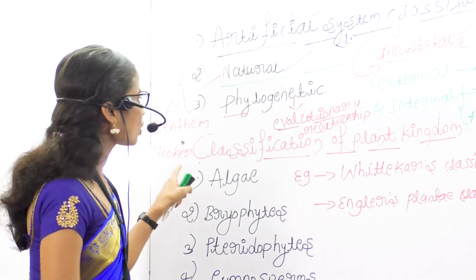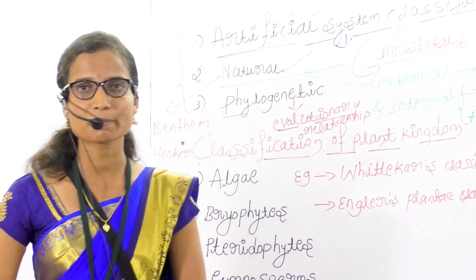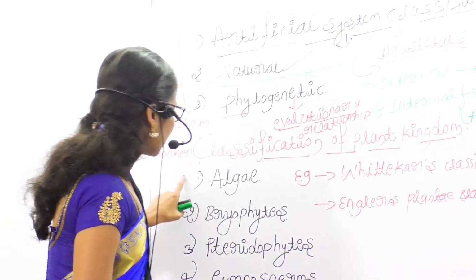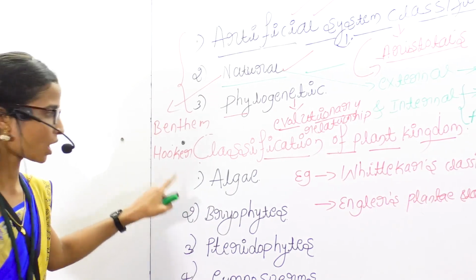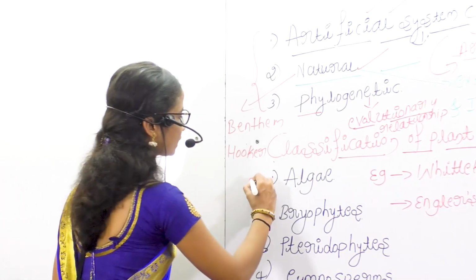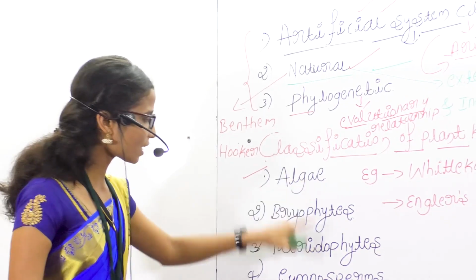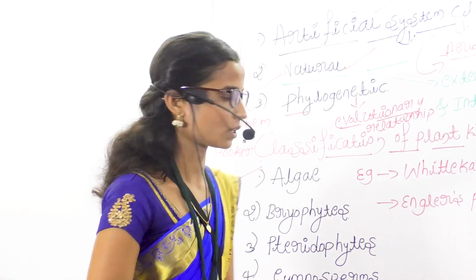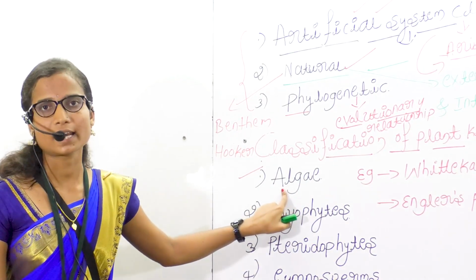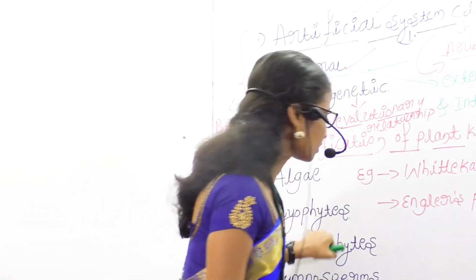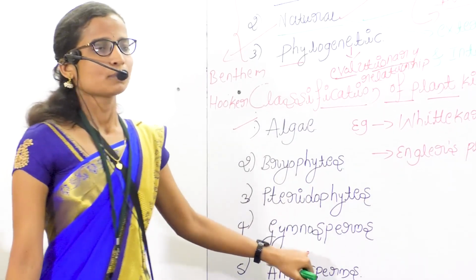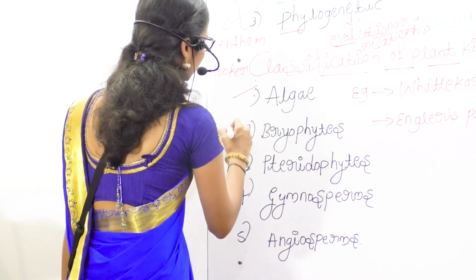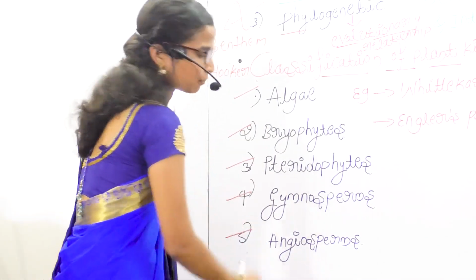So based on the phylogenetic system of classification, plants are again classified into mainly 5 classes or 5 types. First one is algae, second bryophytes, then pteridophytes, fourth gymnosperms, and angiosperms. These are the main classes of the plant kingdom.